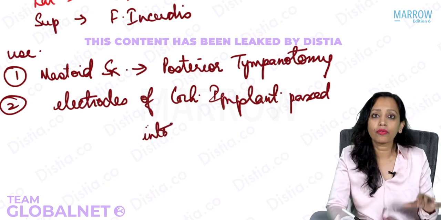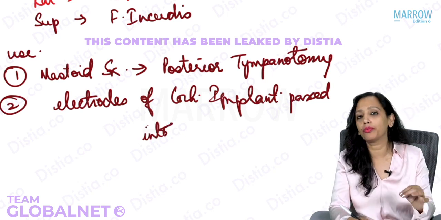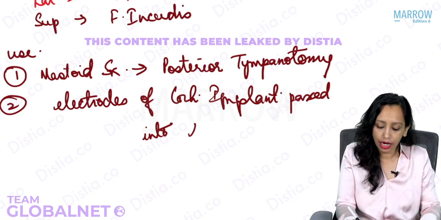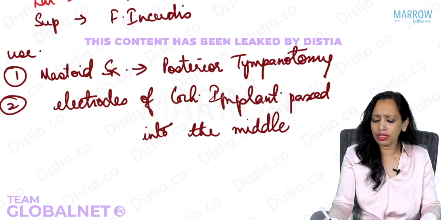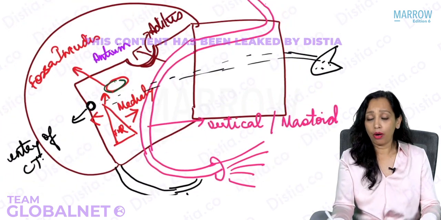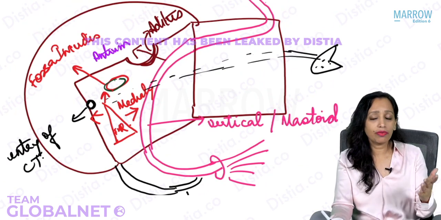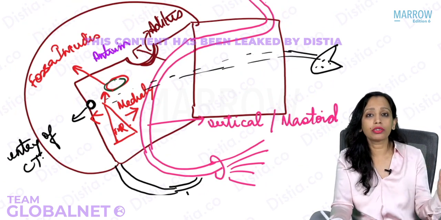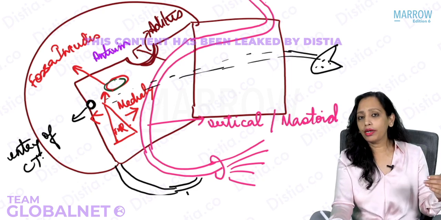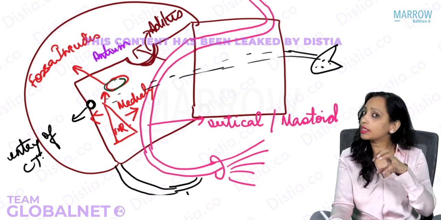I think this is one of the most common areas of the posterior wall that is asked in your exam, into the middle ear. It has been asked so many times. See, the pictures are given, operative pictures, surgical pictures, and we will see that in some time, how they look like. Or just questions are given that while operating, while entering the middle ear through the facial recess area, there